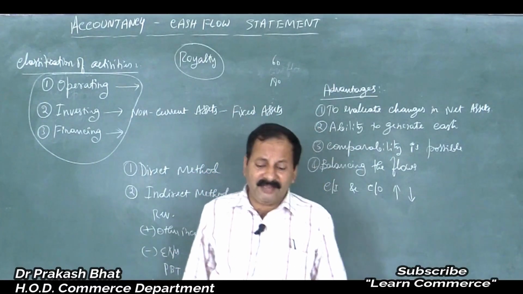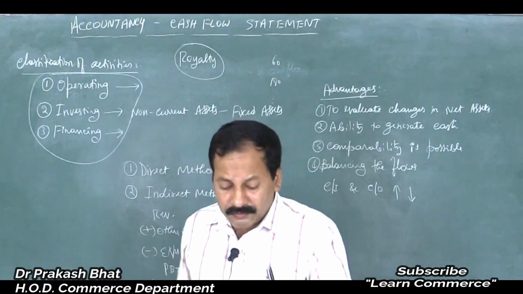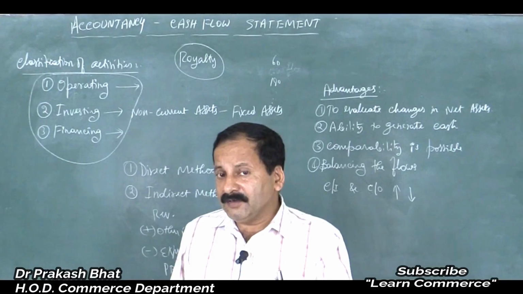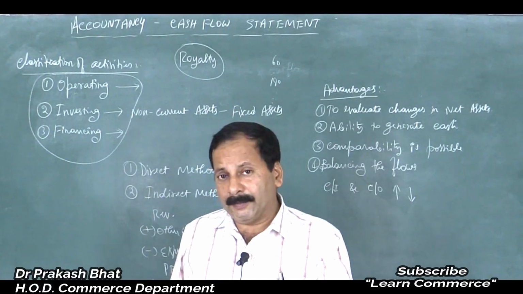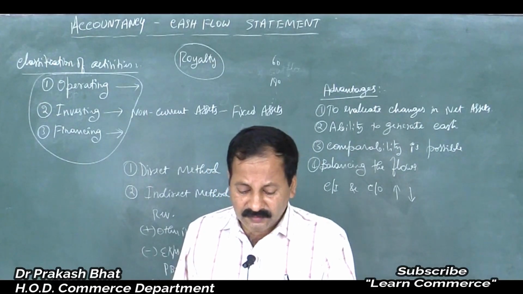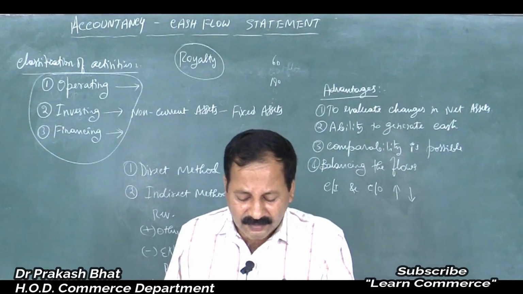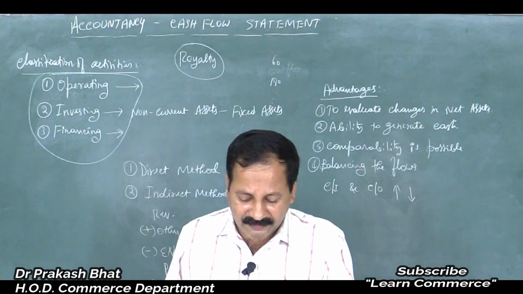So whatever we invest on those assets, when we acquire those assets for use in the business, like plant and machinery, or furniture, or maybe land, isn't it? Everything, those long-term assets come under the investing activities.